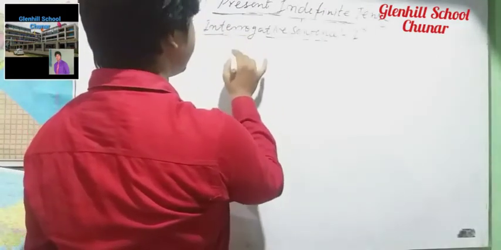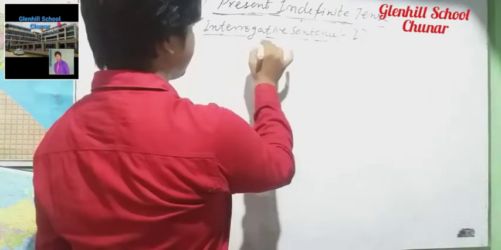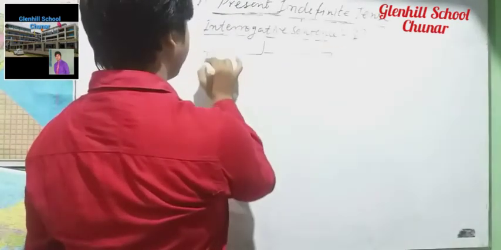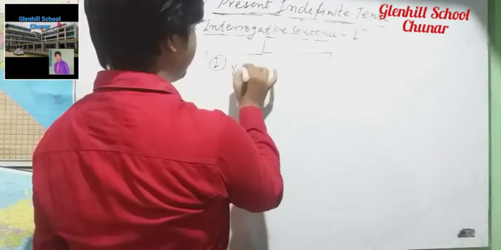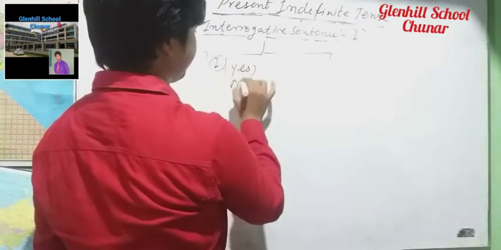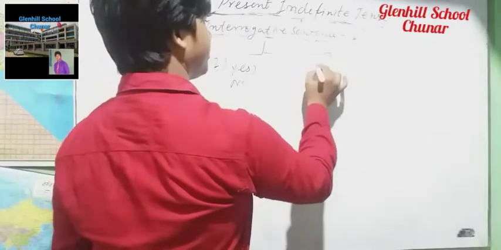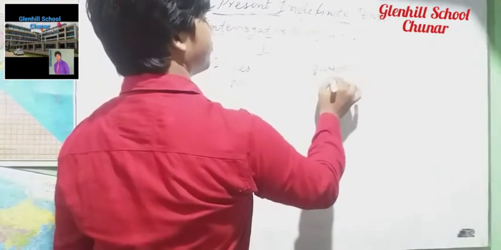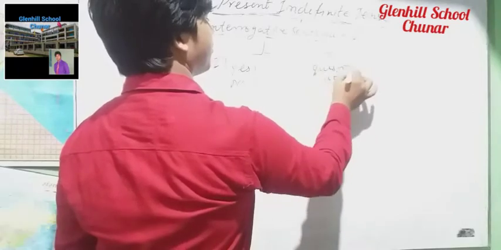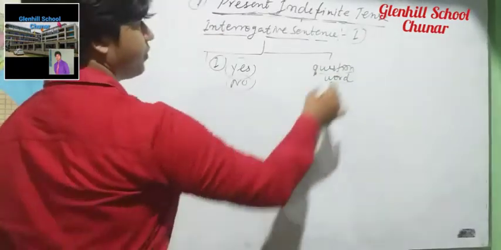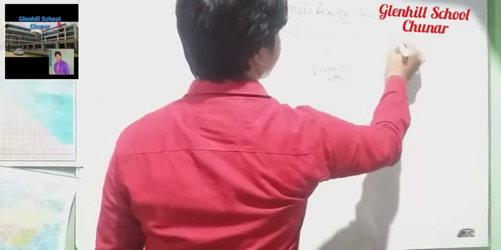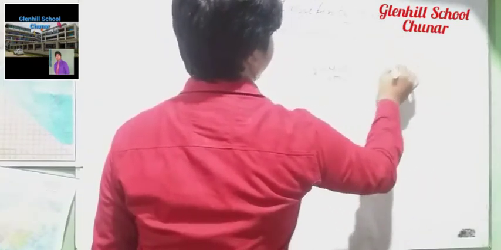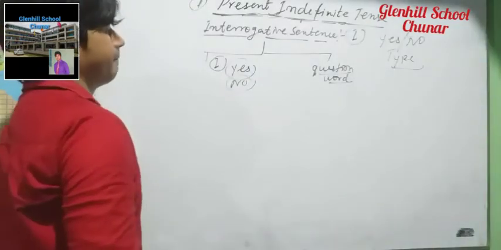Interrogative sentence has two parts. First, yes no type, and second, question word. So first, related to yes no type. Look at this yes no type.